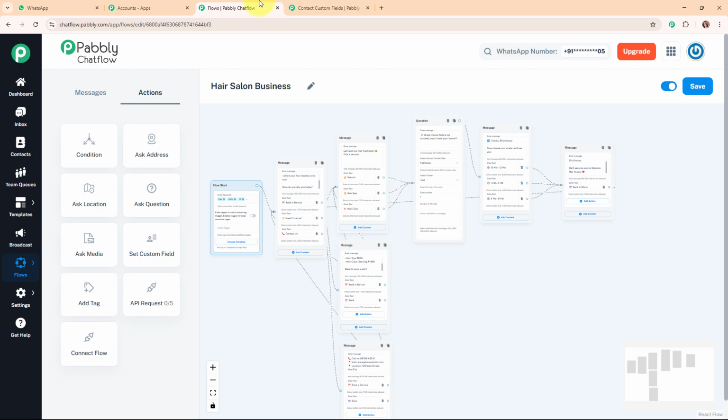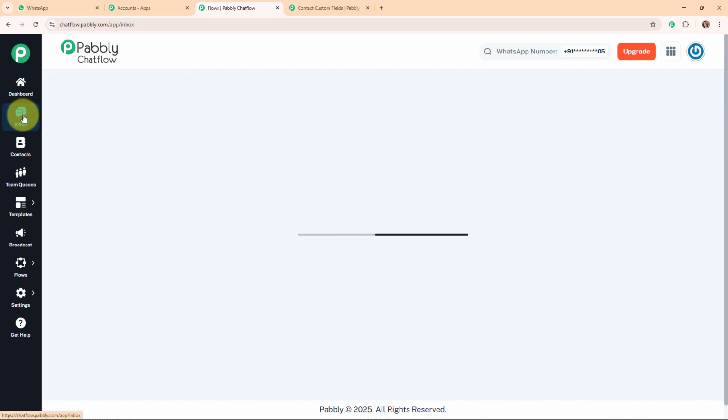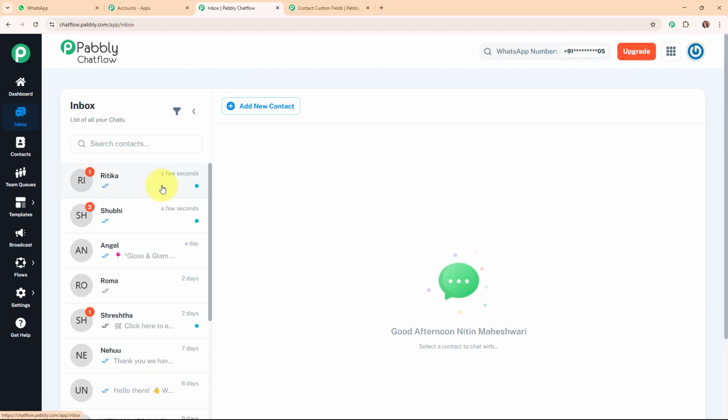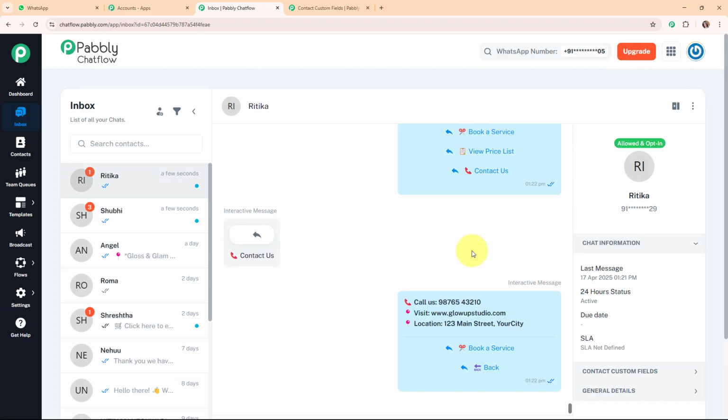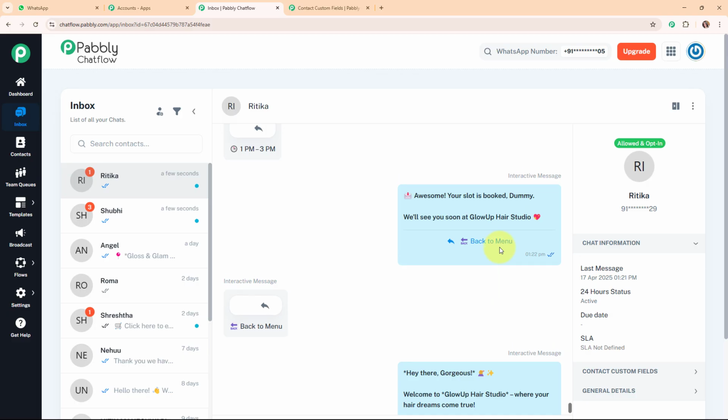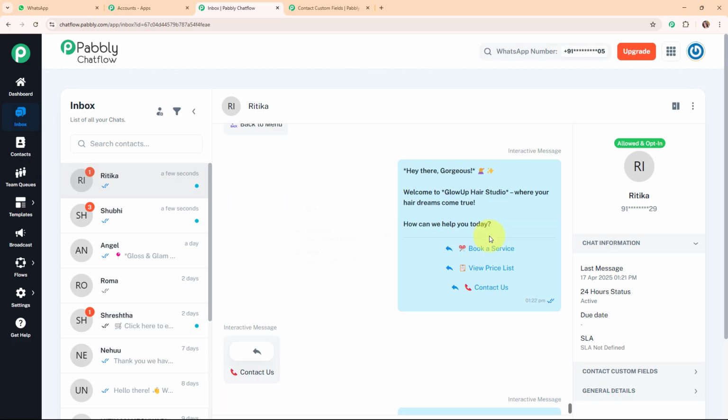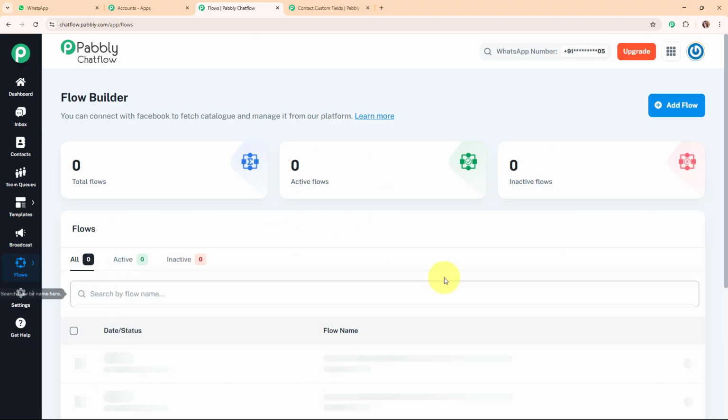So now let me take you back to my Pabbly Chatflow account, and from here I'm going to show you another amazing feature of Pabbly Chatflow, that is inbox, given over here in the left side bar. So here under inbox you can see the entire chats of your WhatsApp. And here you can see the entire chat between the WhatsApp chatbot and your customer. Alright, and also you can see the status of the message such as sent, delivered or read. And also you can see your customer detail in the right side panel given over here. Alright, so this was all about the inbox. Let's move back to our flows.